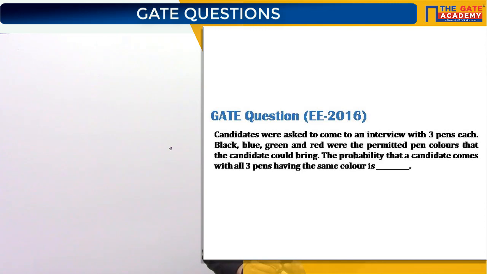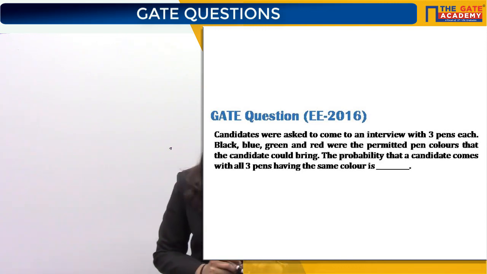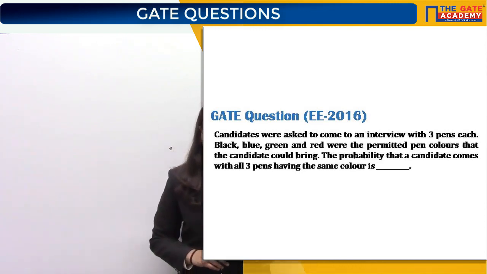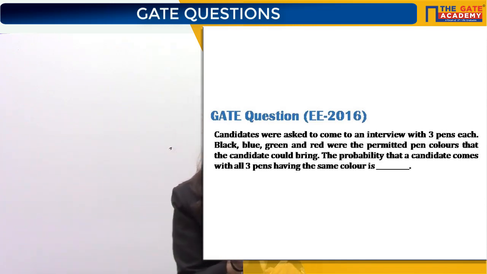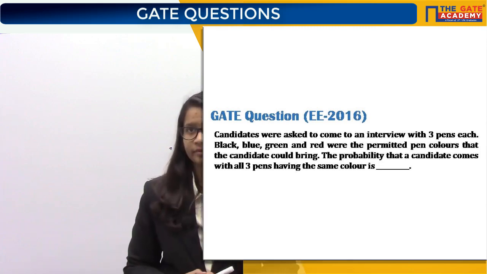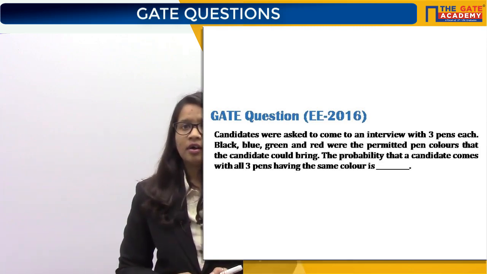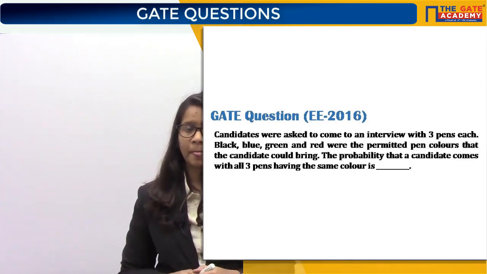Now what will be the sample space? What is the experiment here? Is the experiment picking a pen, or is the experiment picking a color? Is the experiment picking 3 pens, or picking 3 pens of some colors?